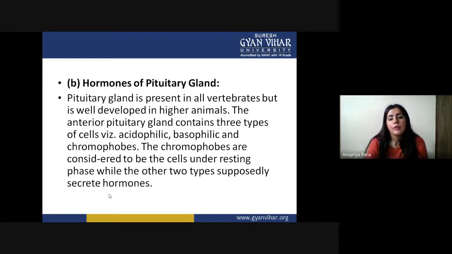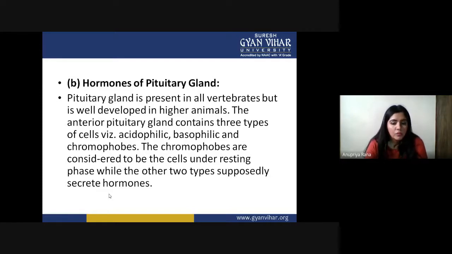The anterior pituitary gland contains three types of cells: acidophilic, basophilic, and chromophobes. The name also suggests their meaning, like the chromophobes are considered to be cells in the resting phase, while the other two are typically supposed to secrete hormones. So acidophilic and basophilic are responsible for secreting the hormones here, and chromophobes are just for collecting and storing the hormones or for the resting period.